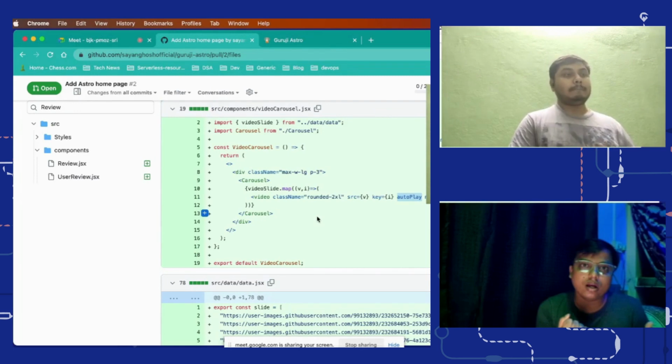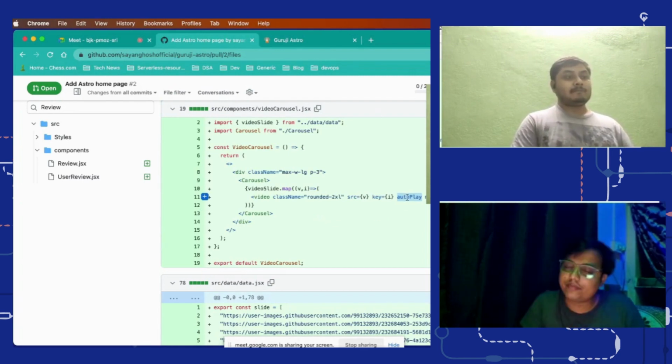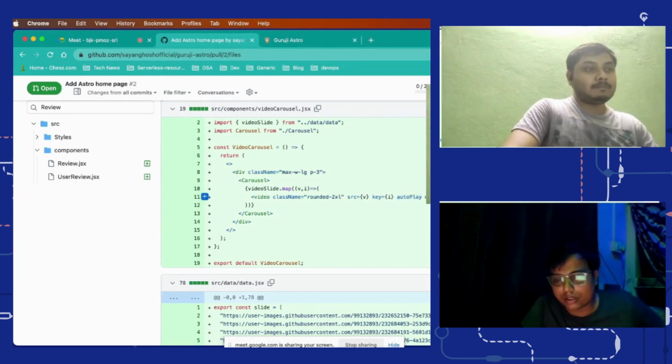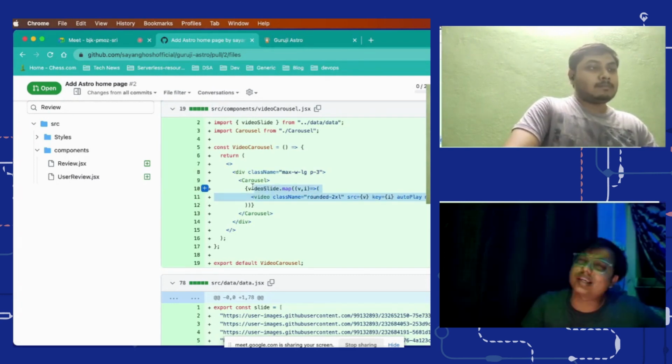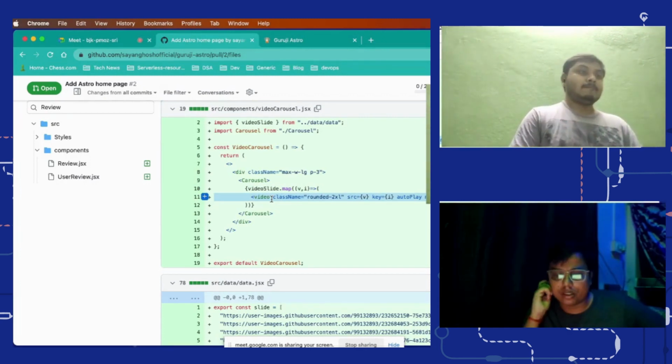There is a special term for it, I just forgot the name. Basically it's not suggested that you autoplay videos, but I think in this case it should work because it's a slider. But moving forward, when you are adding any videos, let the user play it.